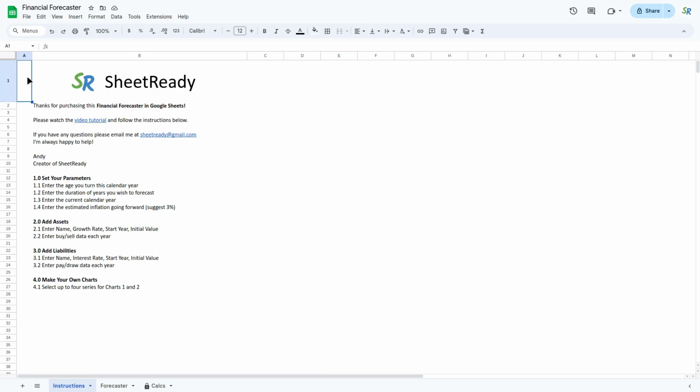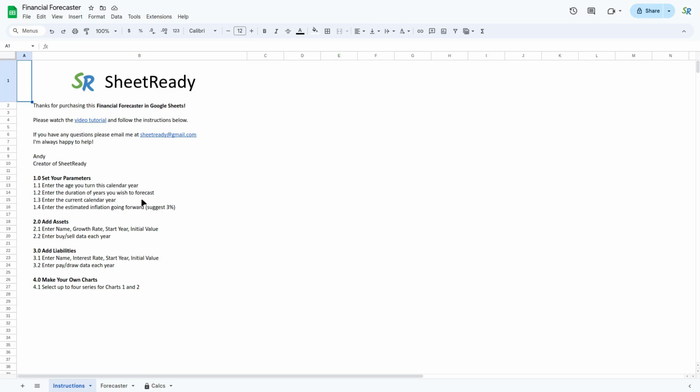The other thing it does is it has a look at what your money is doing year by year. In other words, how much you're putting in, whether it's investments or paying off your debts, and then it works out a net cash flow that's available to you based on that. So you can use this as a very rough guide for retirement income, for example. So let's have a look at it.